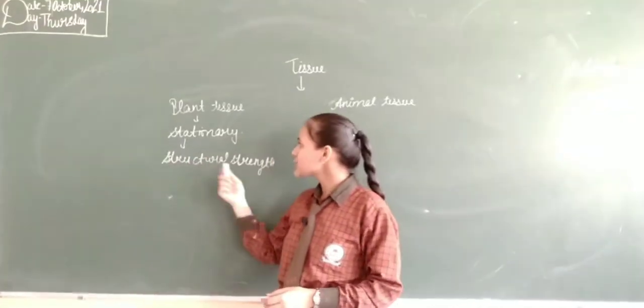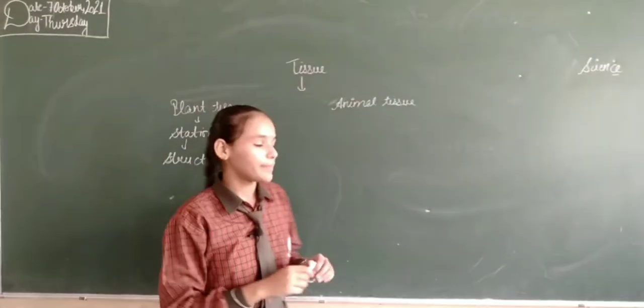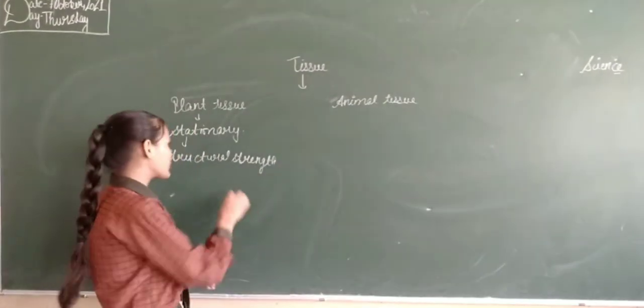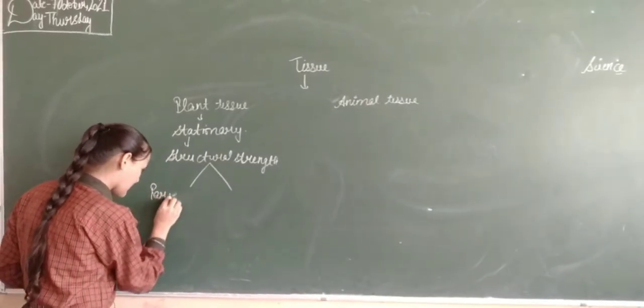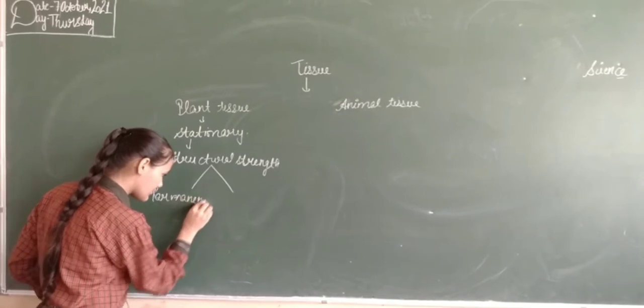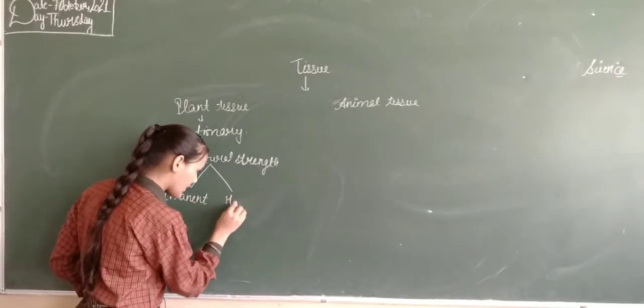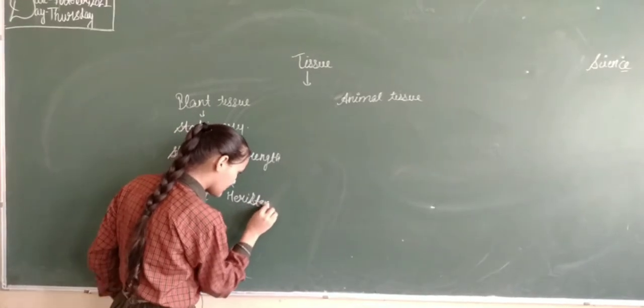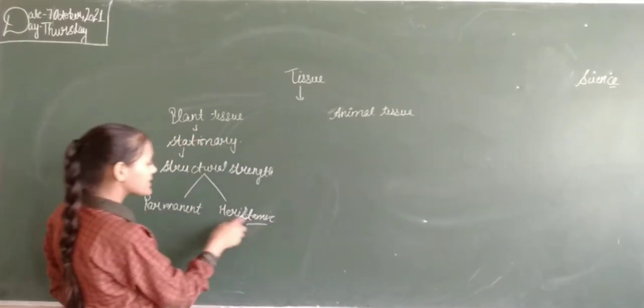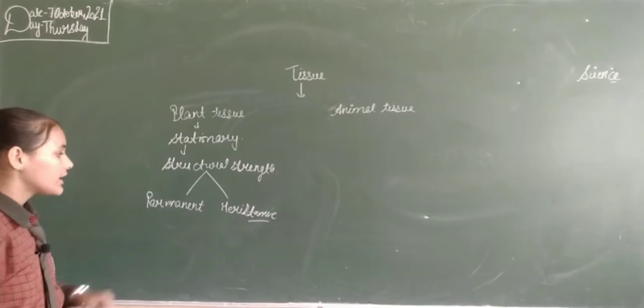Now plant tissues are divided into two types: permanent tissue and meristematic tissue. Firstly, we will discuss meristematic tissue.